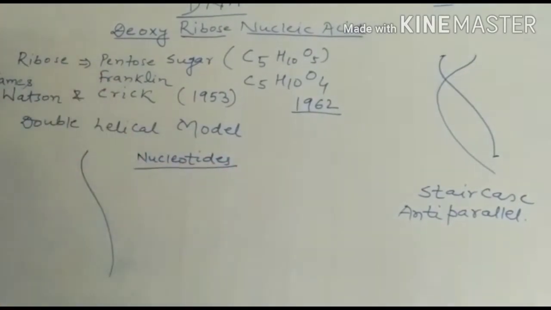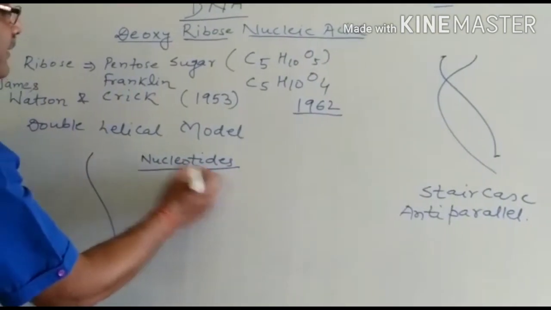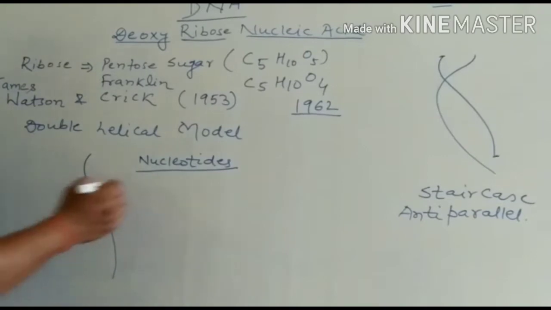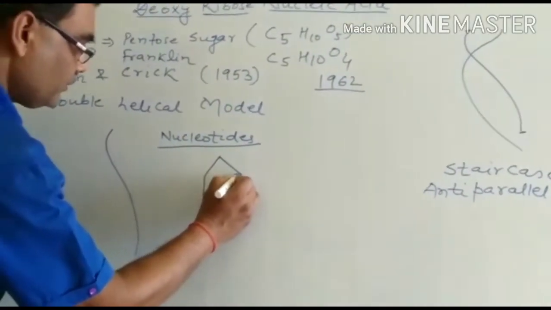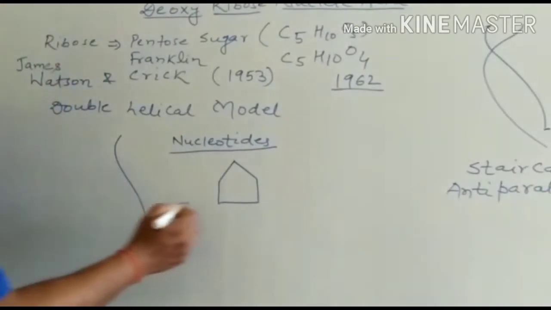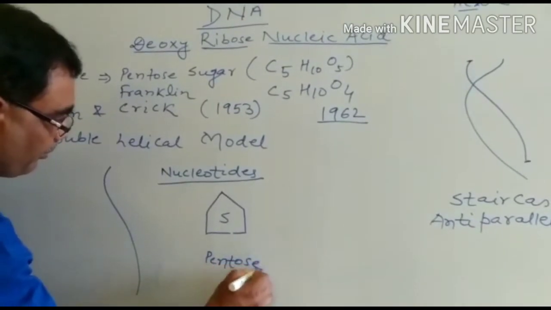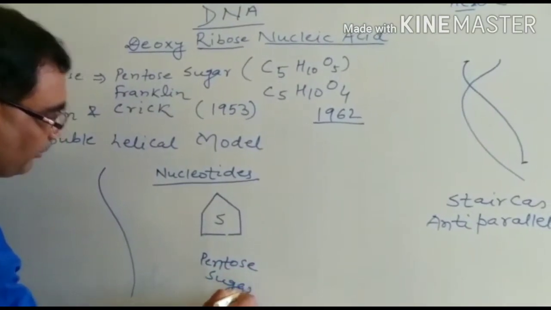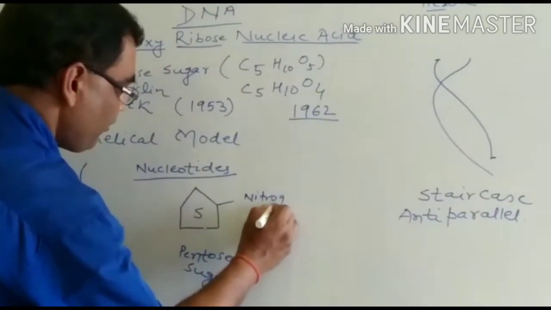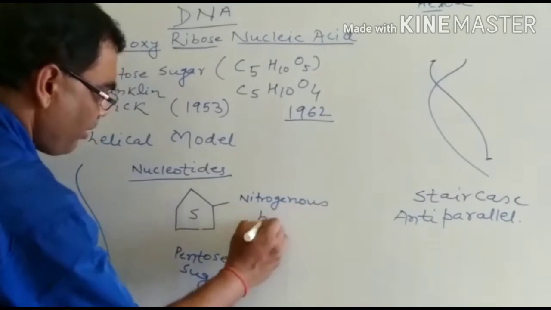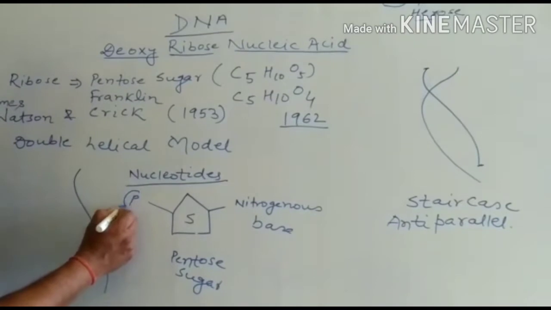Now one question is, what are nucleotides? Nucleotides are the combination of pentose sugar, a 5 carbon containing sugar, nitrogenous base, and phosphate group.